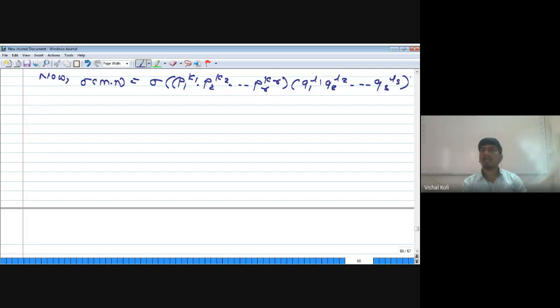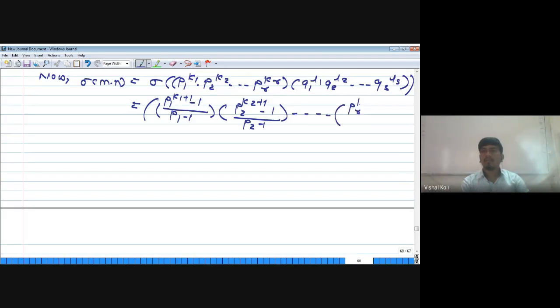Again by the previous theorem, as q1, q2, up to qs and p1, p2, up to pr are distinct primes, this is (p1 to the power k1 plus 1 minus 1) divided by (p1 minus 1), into (p2 to the power k2 plus 1 minus 1) divided by (p2 minus 1), up to (pr to the power kr plus 1 minus 1) divided by (pr minus 1).